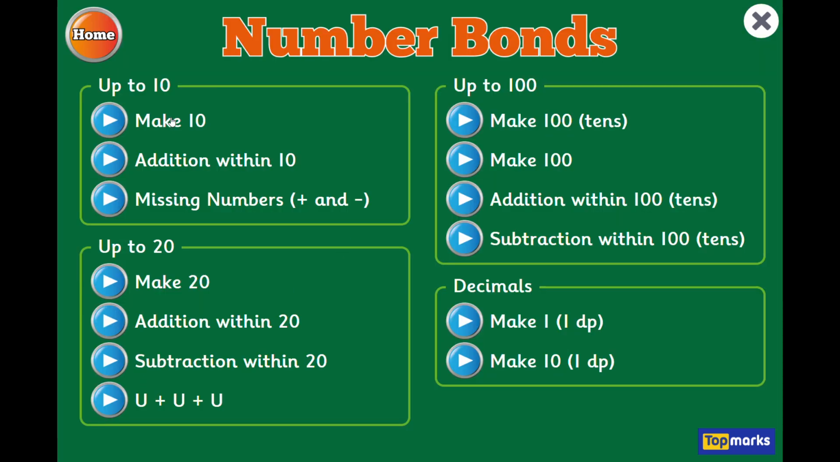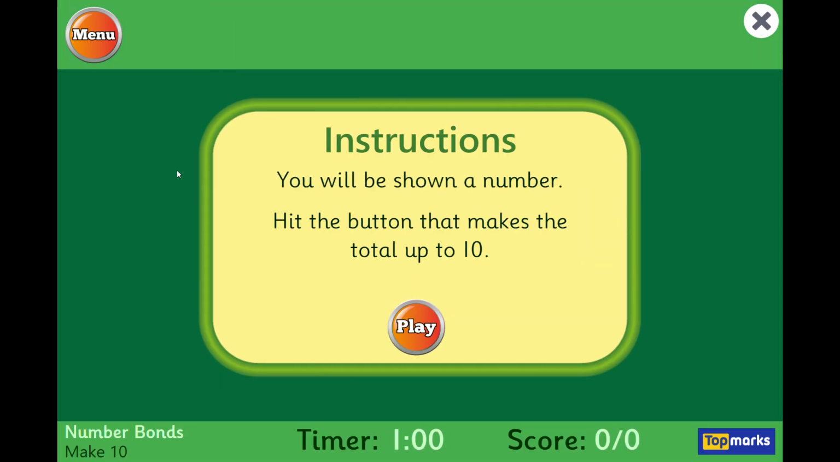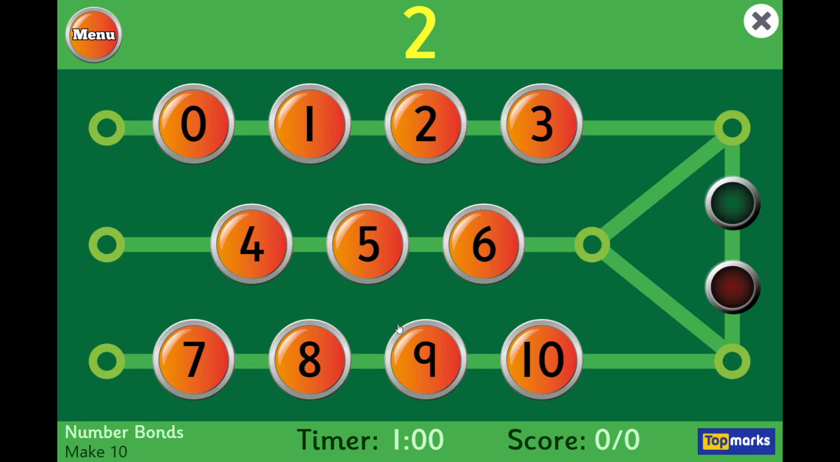So you see we've got this here. So we're gonna do number bonds today, and we're gonna press make 10. So we're gonna click on this, and I'm not gonna read this. We're just gonna play it.